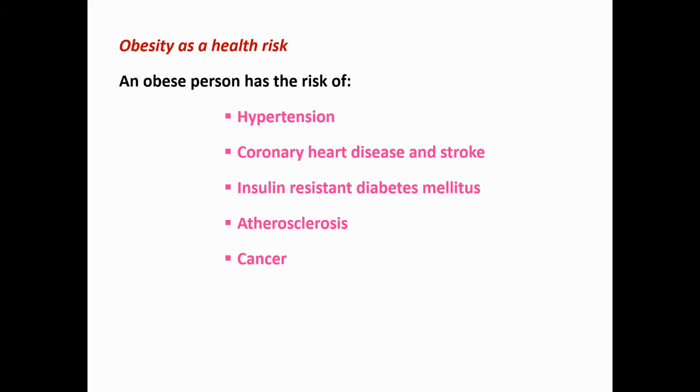And then the health risks of obesity. Obese persons have the risk of developing five major things. Number one, they are more prone to hypertension. Number two, they are more prone to CHD and stroke. Number three is none other than insulin resistant diabetes mellitus. The fourth one is atherosclerosis, and the fifth one is cancer.